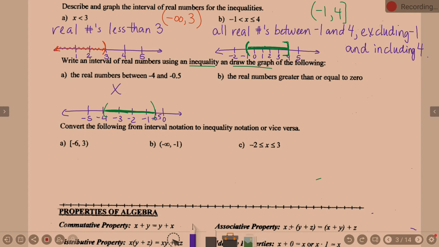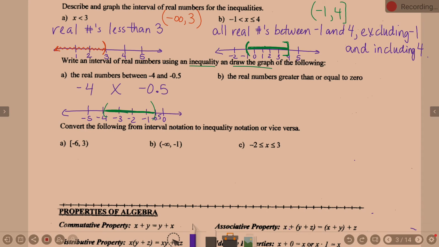So, we had this before, didn't we? Wasn't our last example like this? Our last example was all real numbers between two numbers. How is that written as an inequality? x is between -4 and -5/10.